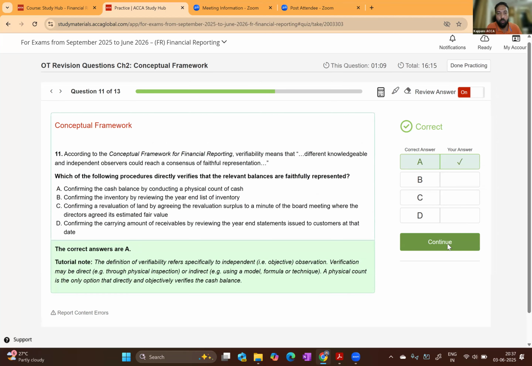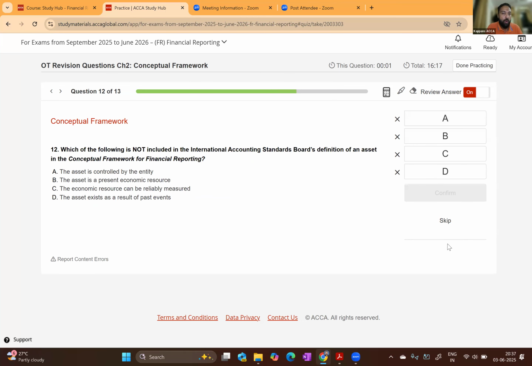Moving forward to the 12th question. Which of the following is not included in the IASB definition of an asset in the conceptual framework? So you have to remember the definition of an asset. If you have watched my video on conceptual framework where I explained the definitions of asset, I asked you to remember the definition of asset. It will be discussed during the question practice.